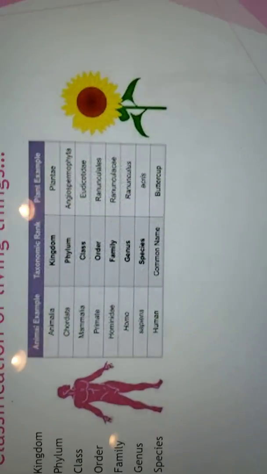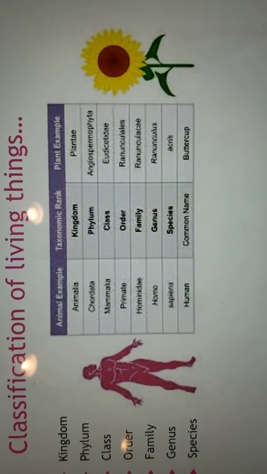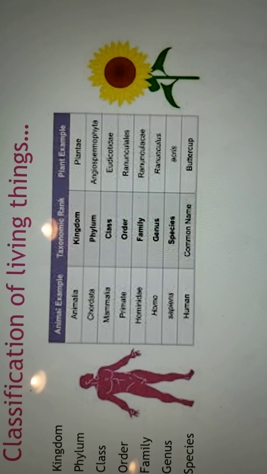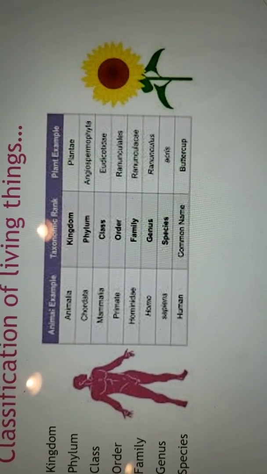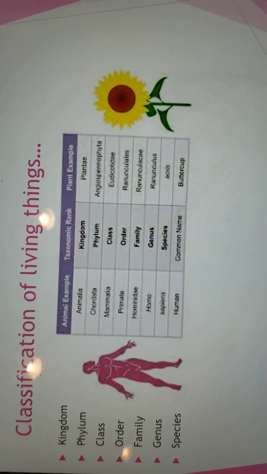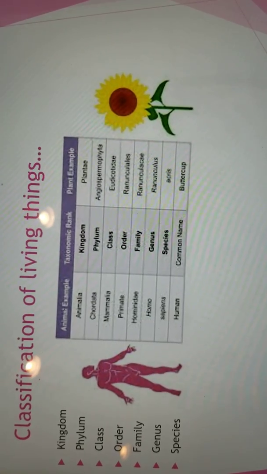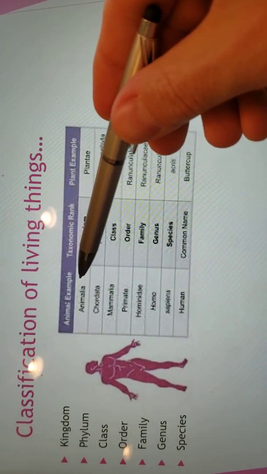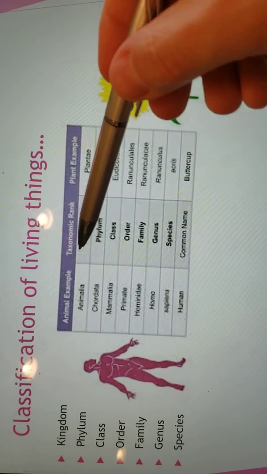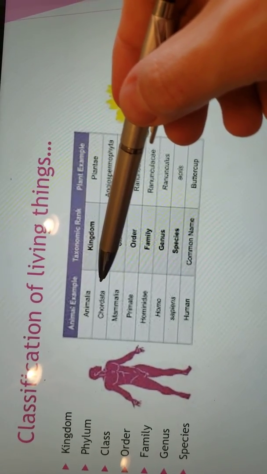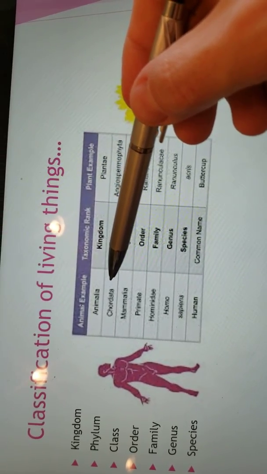All right, now we look at the classification of living things. We know that there's 7 levels of classification: kingdom, phylum, class, order, family, genus, and species. What I did for you is I put a little chart on here to show you humans and each of their roles in the classification of living things. So a human, for instance, our kingdom is Animalia. We are grouped with all other animals in the animal kingdom, okay? Then our phylum breaks us down into Chordata. Chordata means we have a backbone. So that separates the vertebrates from the invertebrates.